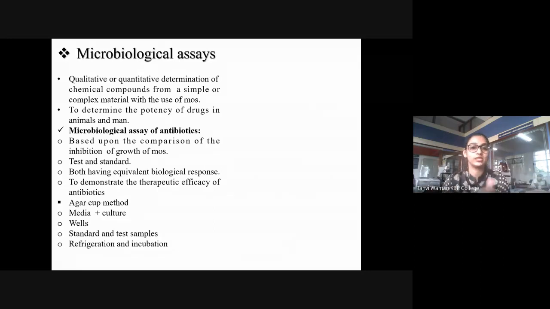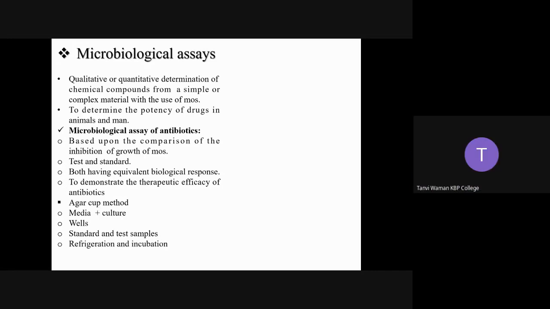To dispense. ठीक है? So even in your viva and when you're writing your journals, please write it like this: to dispense the different concentrations in the well. We're going to write to dispense, not put or fill. To dispense is the scientific term. Okay, so going to dispense your fluids or your antibiotic solutions of different concentrations in the wells, and you're going to keep them as it is. सीधा ही रहेगा plate, and you will put it in the refrigerator.